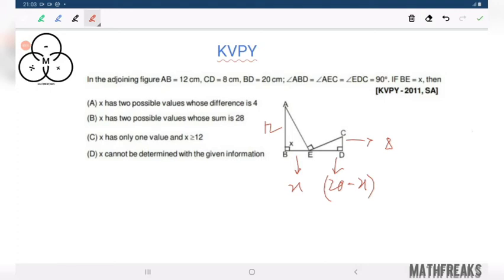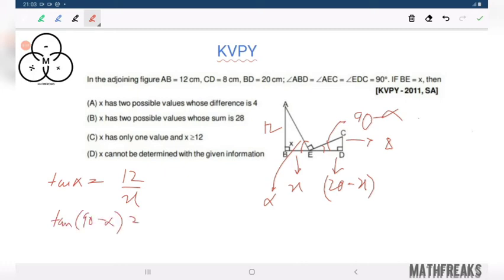Let's solve it. Let us consider this angle is alpha. This angle is alpha. This is 90, so this would be what? 90 minus alpha. Now just see, we are having tan alpha equals to 12 over x. Tan of 90 minus alpha equals to 8 over 20 minus x, which is equals to cot alpha, because tan of 90 minus alpha is cot alpha. Now if you multiply this with tan alpha, we will get 1.